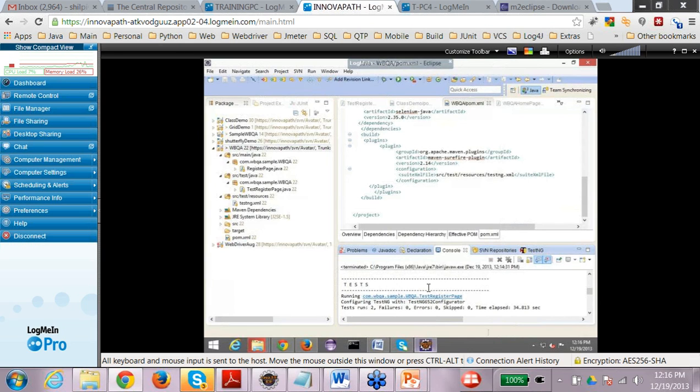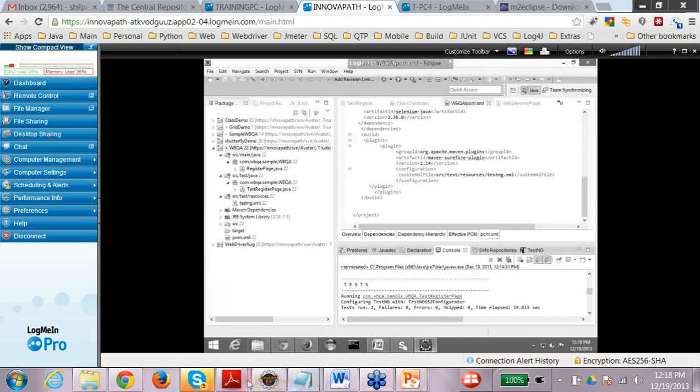For this particular reason, people move to continuous integration tools, where you can specify at what particular time you can trigger the build. So you are automating the build using continuous integration tools. Okay, so let's see how to configure and how to automate your builds using CI.